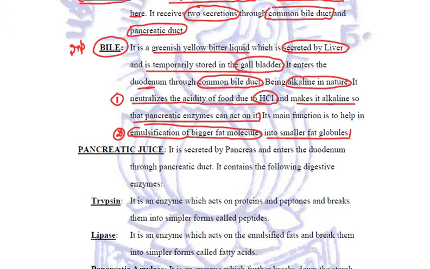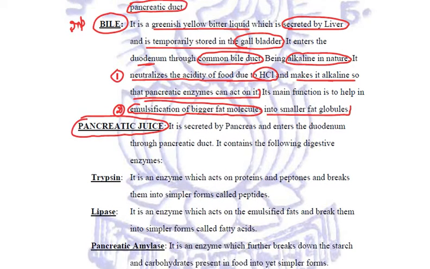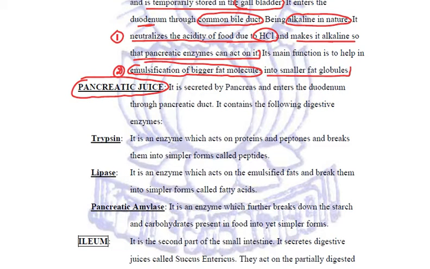The second important secretion is pancreatic juice. Now this pancreatic juice is secreted by pancreas, and this juice enters the duodenum through pancreatic duct. This pancreatic juice contains various digestive enzymes.